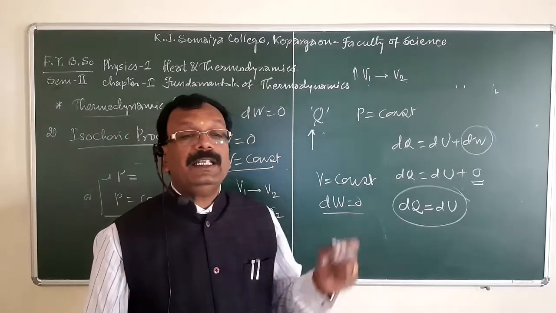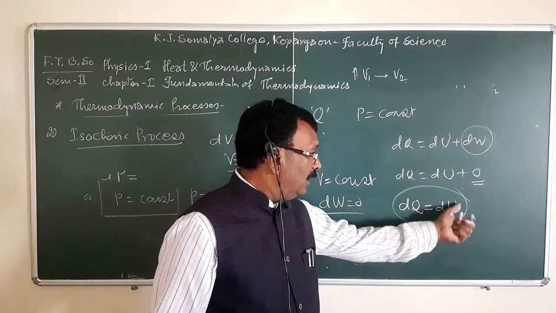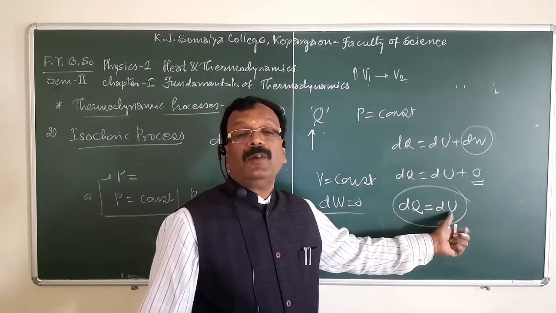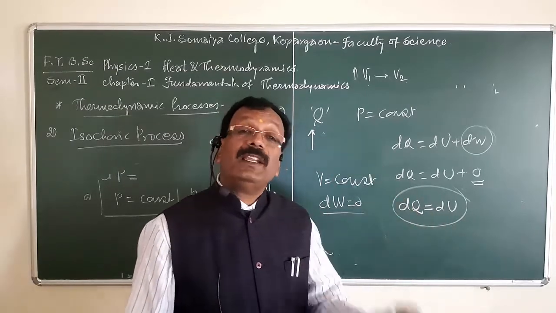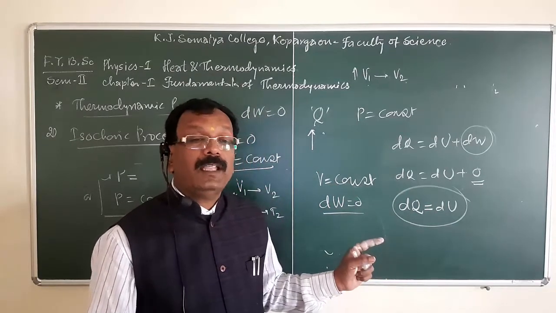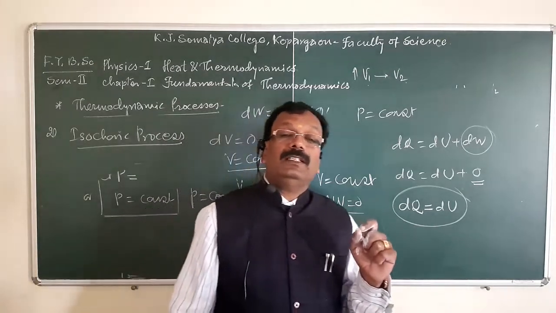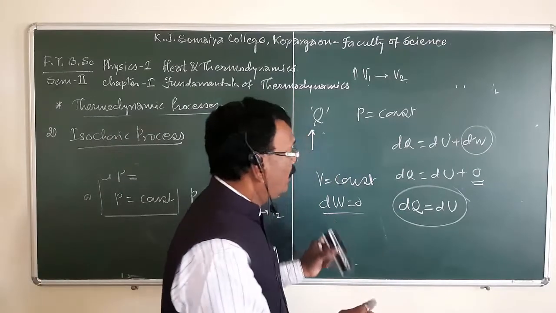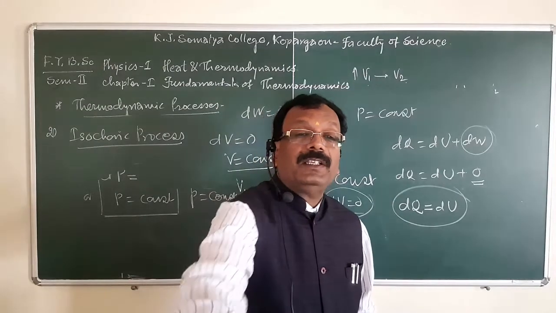Thus, the increase or decrease in internal energy of the system is equal to the heat absorbed or rejected by the system at constant volume. Remember that the work done in isochoric process is 0.